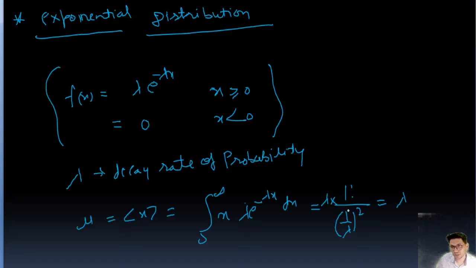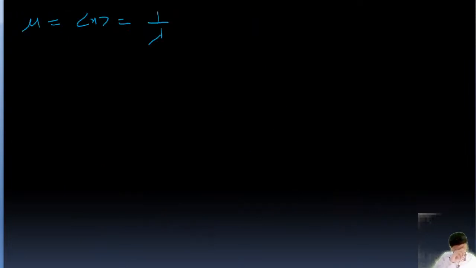My apology, have we made any mistake? I think we made a mistake. Let me check. This is 1 upon lambda, guys. My apology, because lambda will get cancelled. So this value is going to be 1 upon lambda, and here the mu value is 1 upon lambda.